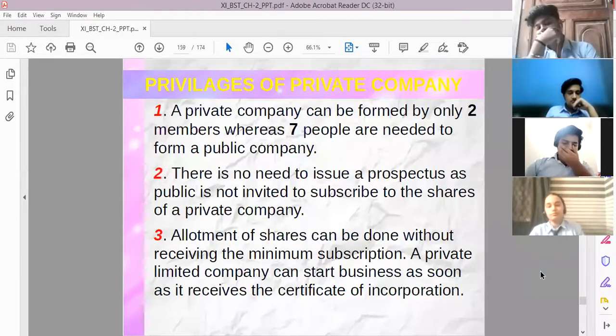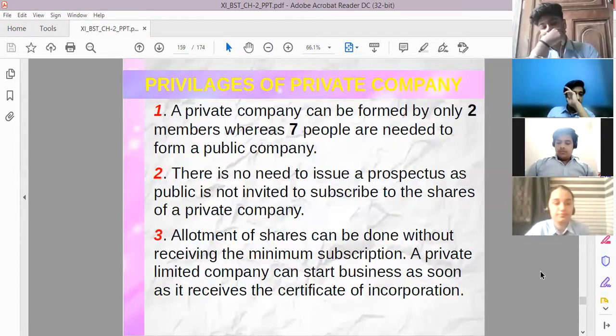प्रोस्पेक्टस आप कब प्रिंट कराते हो? When you want to deal with the public, जो पब्लिक कंपनी करती है, which is when it issues the shares. तो पब्लिक कंपनी को प्रोस्पेक्टस प्रिंट करवाना होता है, लेकिन प्राइवेट कंपनी को there is no need to print the prospectus. और देखिए, allotment of shares can be done without receiving the minimum subscription. A private limited company can start business as soon as it receives the certificate of incorporation.